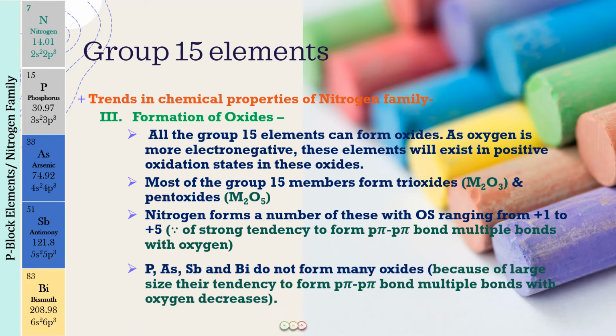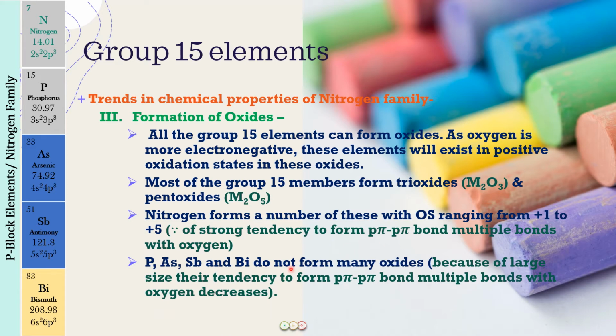But for the rest of the group 15 elements, that is phosphorus, arsenic, antimony, bismuth, they do not form many oxides because they have a large size and their tendency to form the p pi multiple bonds with oxygen is going to decrease as we move down the group.